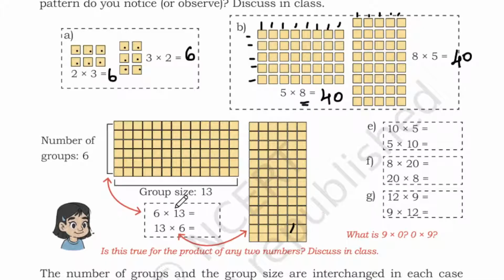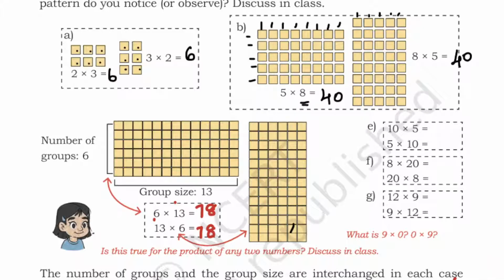Okay, so 6 threes are 18, 8 balance 1, 6 ones are 6, 78. Likewise, if you do it this way, 6 threes are 18, 8 balance 1, 6 ones are 6, 78. So both are the same. So if you multiply any number, students, when you interchange both sides, it gives you the same answer. For example, A into B is equal to B into A.